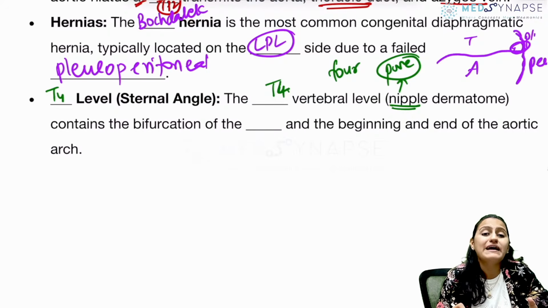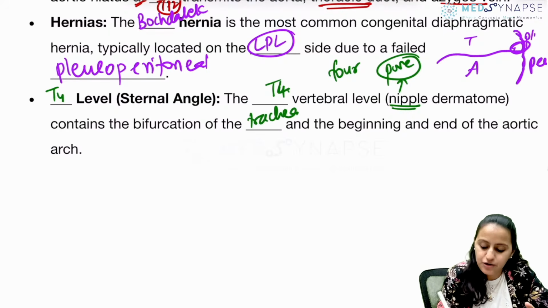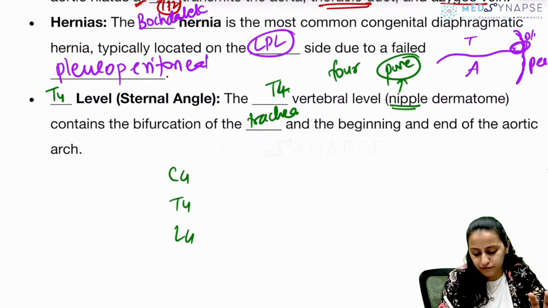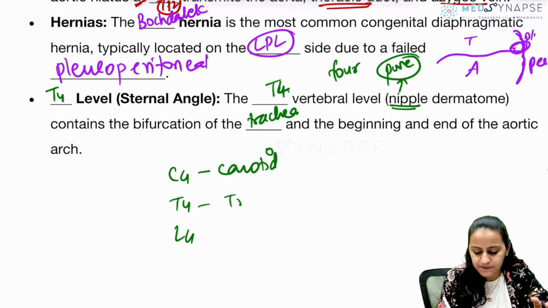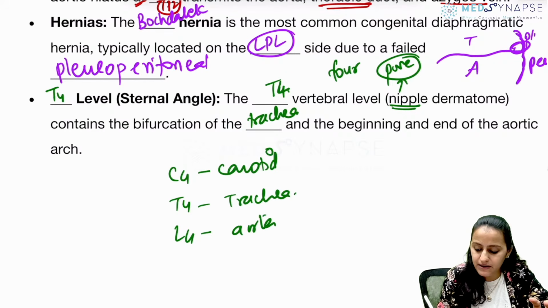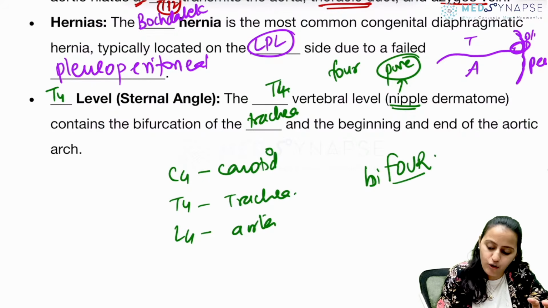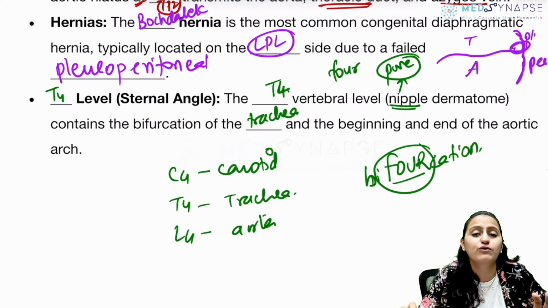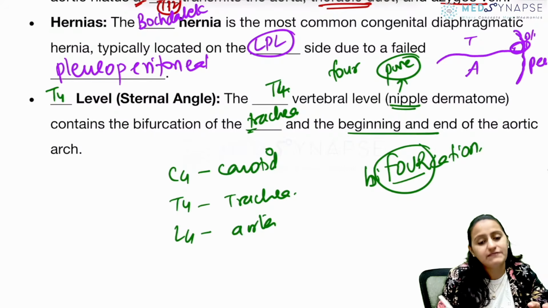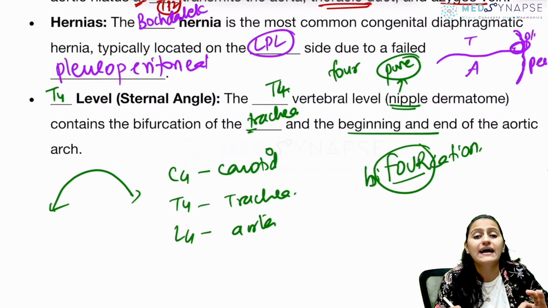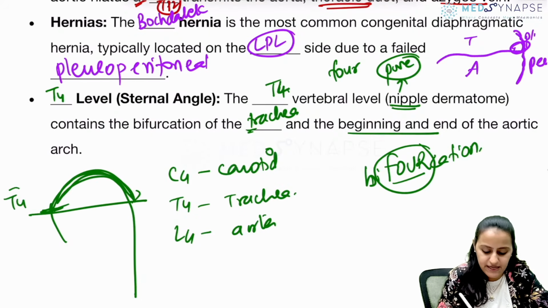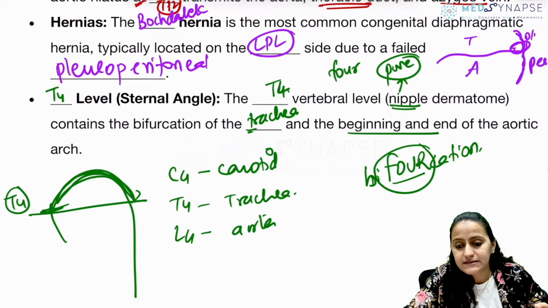At T4, you have bifurcation of trachea, not the carotid. Remember, bifurcations at C4, T4, L4. So 4, 4, 4. C for C, carotid bifurcation. T for T, trachea bifurcation. L for aorta bifurcation. So remember, the bifurcation occurs at 4, 4, 4 level. At T4, it is tracheal bifurcation, and also the level where the aortic arch starts and ends. Okay, ascending aorta, फिर बनता है arch, फिर descending. So this is going to be the T4 level where the arch is starting and ending. Okay, clear with everyone?